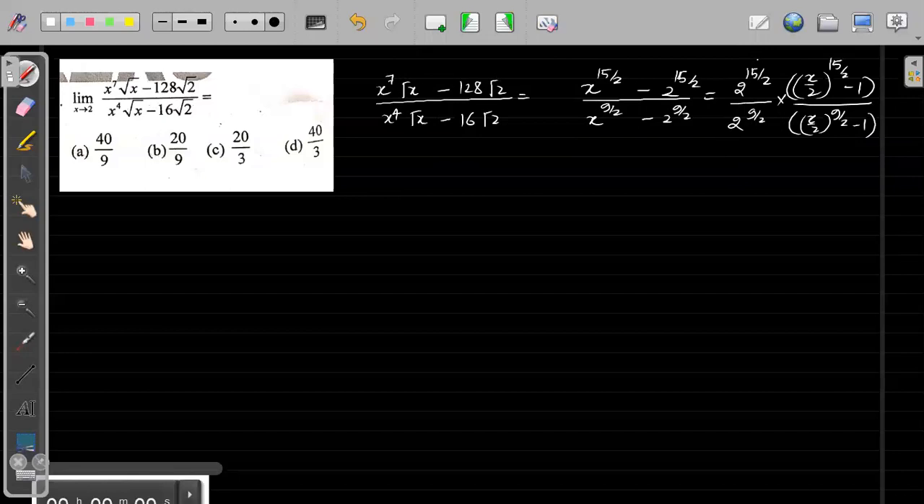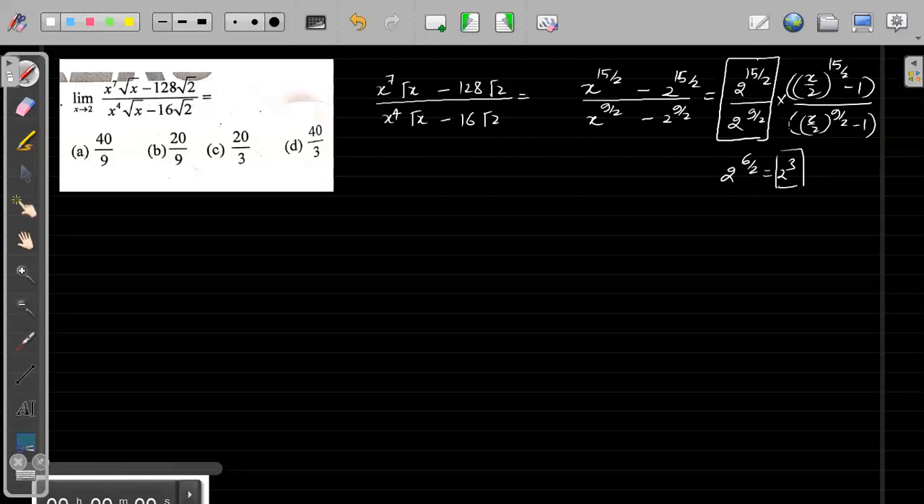This is 15 by 2 minus 9 by 2. So this will be 2 to the power 6 by 2. So this part is simple. We can just divide. So this part will become 2 to the power 6 by 2, which is nothing but 2 to the power 3, right? So this part is very simple. Now let's look at this part.